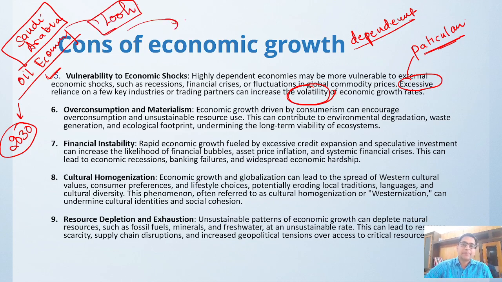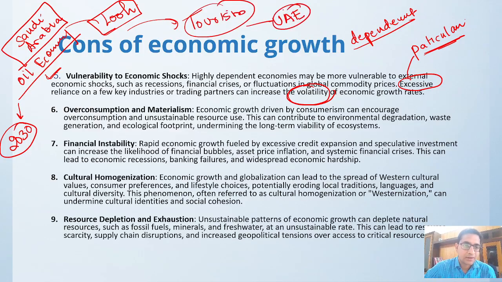Right now, Saudi Arabia is moving toward tourism, as the United Arab Emirates has done. Correct? So if your economy is excessively dependent on certain sectors, and your economic growth is being financed by a certain sector, then you have to make sure that along with that sector you need to develop other sectors.